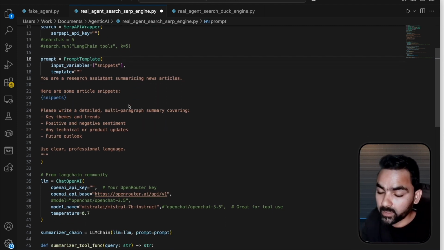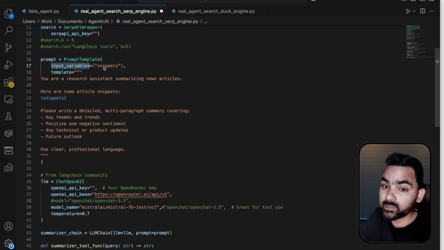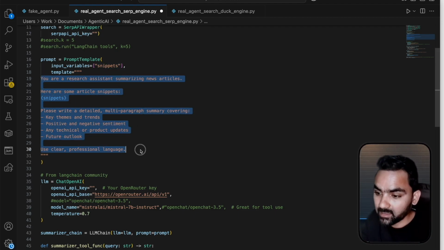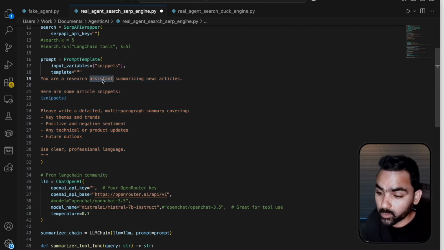Here the input variable is snippets. Whatever results we got from the SERP API wrapper will act as an input variable, and the rest is all prompt. Here we can clearly see we are instructing in this prompt that you are a search assistant summarizing news articles. We are asking it to summarize based on a few key themed trends, positive and negative sentiments, etc. So that's how LangChain processes the data given to it with respect to the prompt.